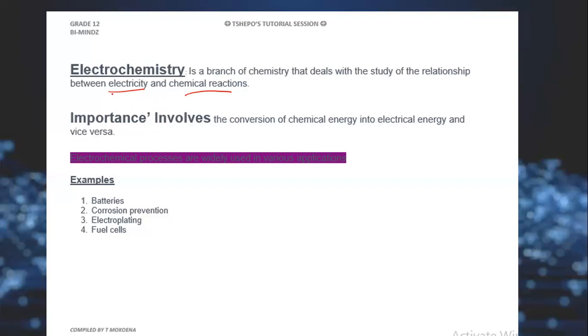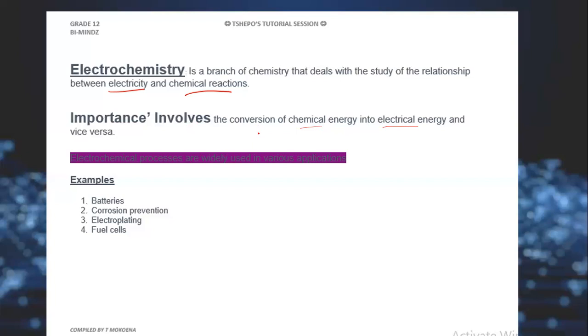Since this is electrochemistry, what is the importance of electrochemistry? Like I said, it's all about the conversion of energy, okay? Remember, I said that amongst the two cells, there is one in which chemical energy is converted into electrical energy, and vice versa, there is one in which electrical energy is converted back into chemical energy. This is the whole process that takes place in the cells I have just mentioned, the galvanic or electrolytic cell.